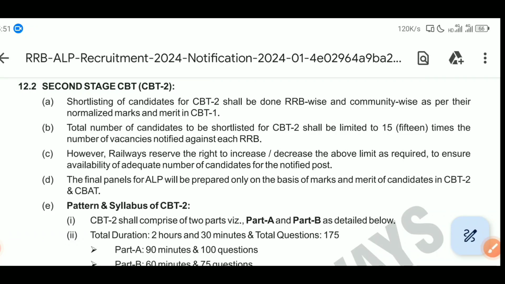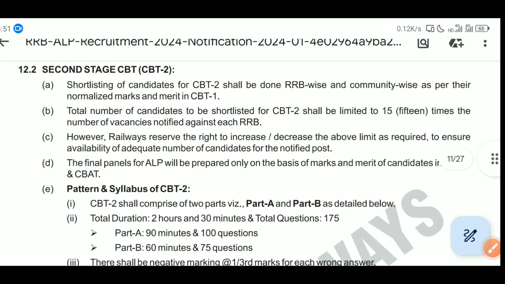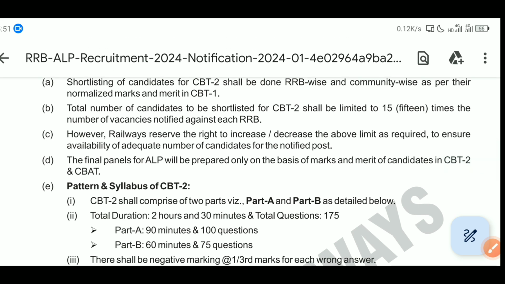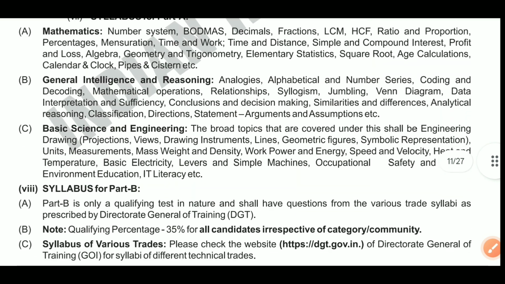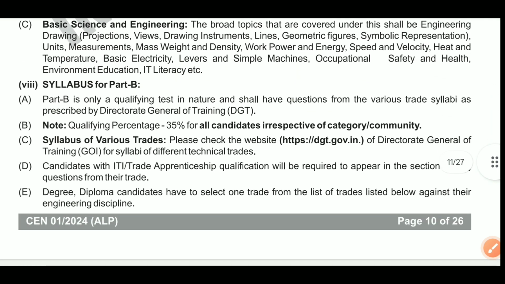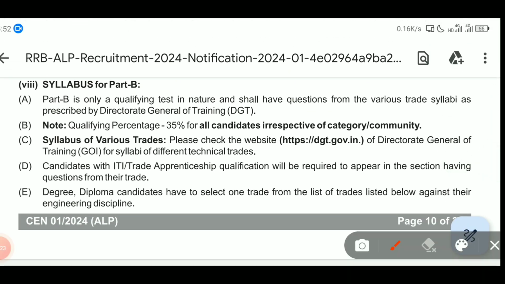First of all, congratulations to those who have qualified CBT1 ALP 2024. Many of the students don't know how to download the official syllabus which was given in the ALP notification. They have mentioned only, see here, visit this website for the syllabus of various trades. Please check the website https://dgt.gov.in of the Director General of Training, Government of India, for syllabi of different technical trades.